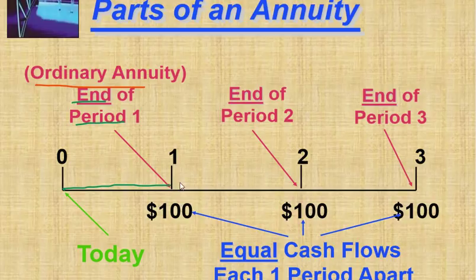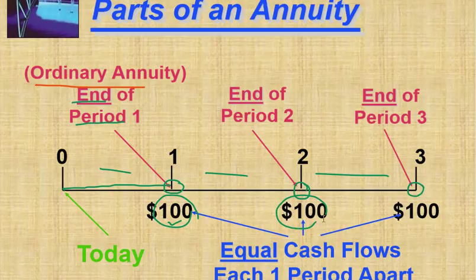At the end of the first year, your transaction is happening, you are receiving or you are paying. End of the second year, end of the third year. Total how many years? 3 years. Year one, year two, year three. So end of period 3. Again see, 100, 100, 100. So these are equal and at the end of the period. So we can simply say ordinary annuity.